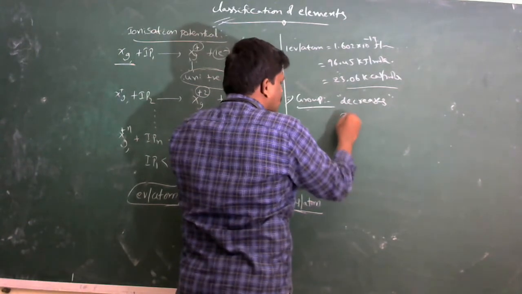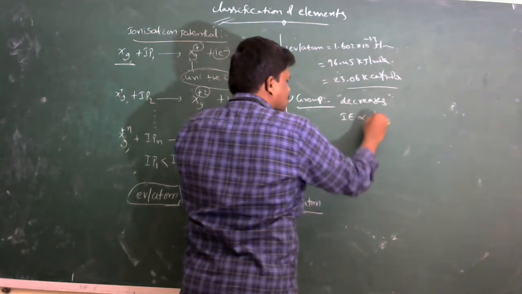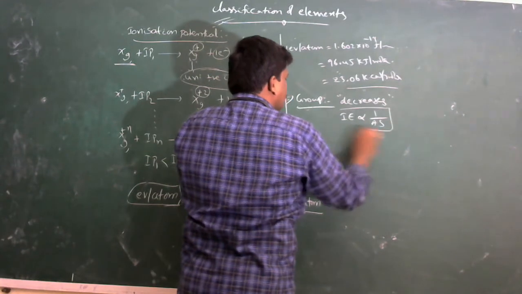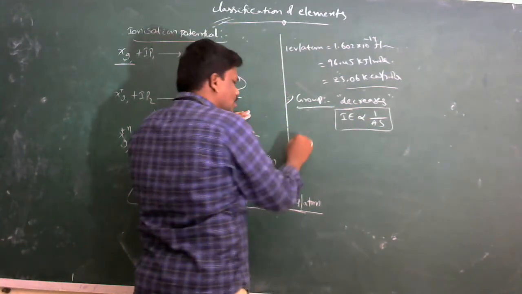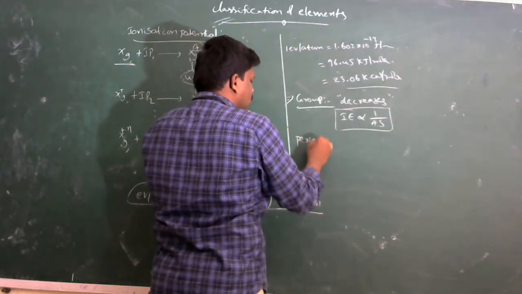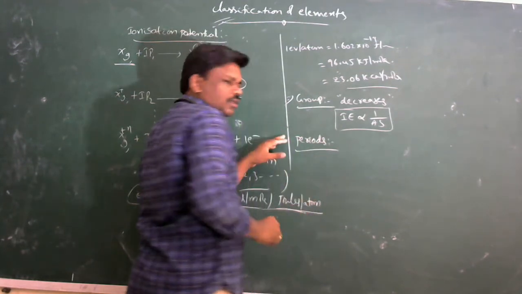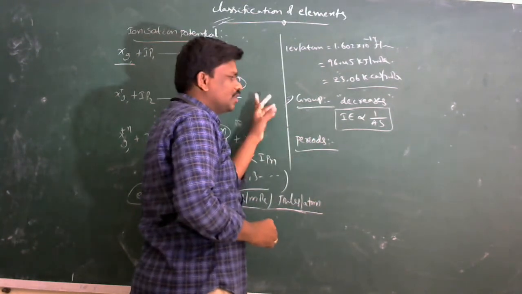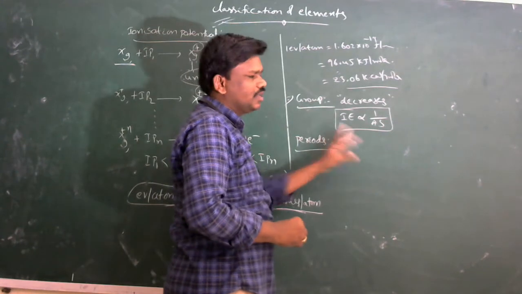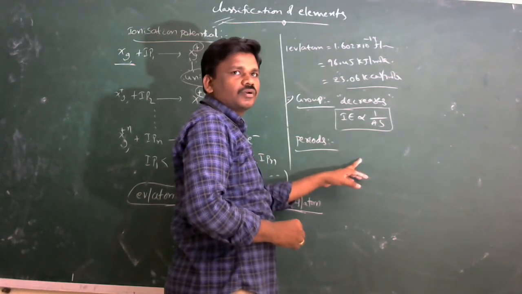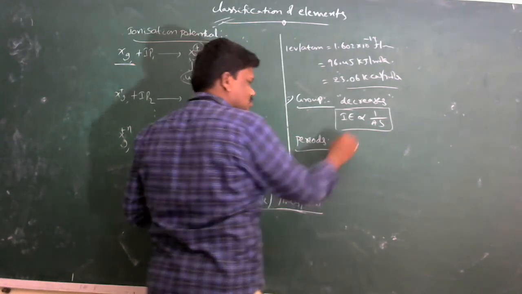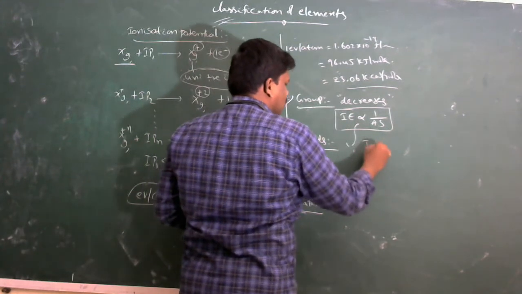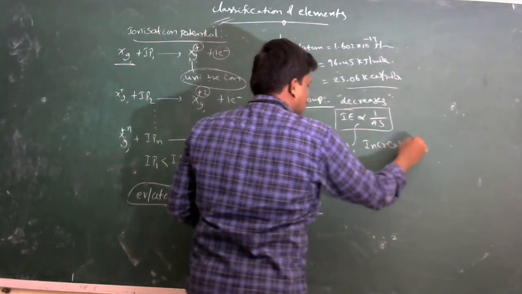That means ionization potential or ionization energy is inversely proportional to atomic size. And in a period, from left to right, ionization potential gradually increases due to decrease in atomic size.